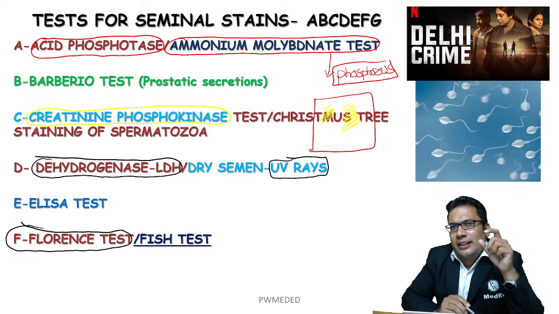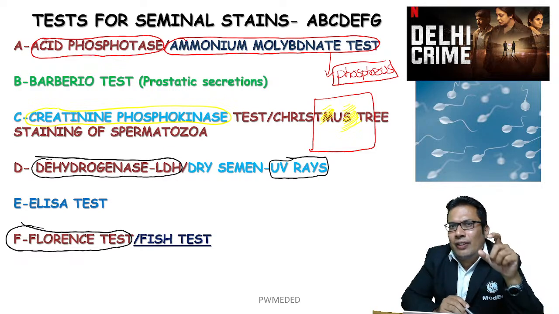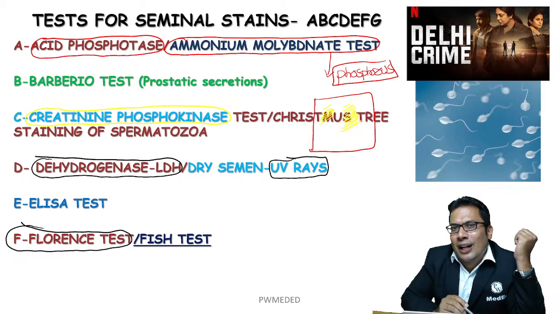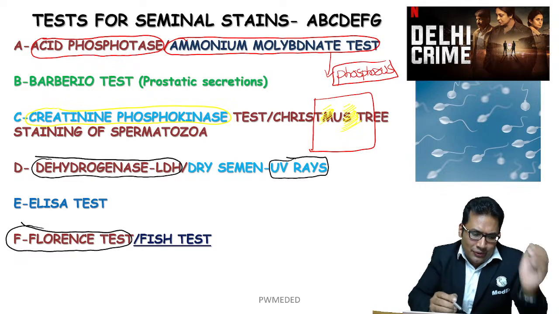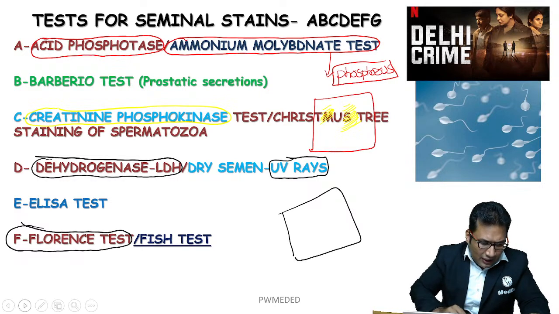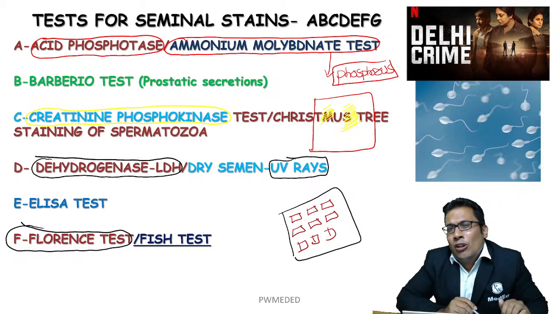In Florence test, there is a formation of dark brown crystals. In exam, if the question is given and the point is dark brown rhombic crystal, your answer should be Florence test. Example, this is the Florence test. See how the crystals are visible. The crystals are visible like this, brown rhombic crystals, in Florence test.